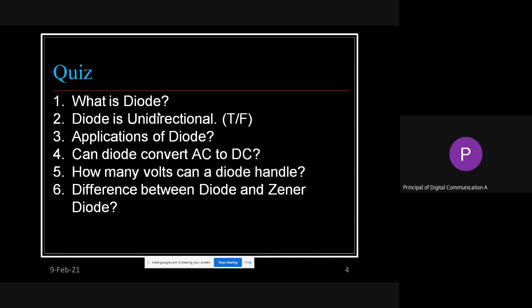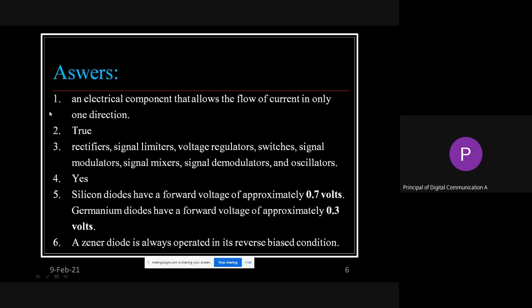So if you are looking in a technical manner, is it not working in reverse bias? So overall, in general, no. But if you are looking into the depth, the reverse current is also flowing. Got it? But the answer is the diode is unidirectional. Applications of diode: so many applications are there.